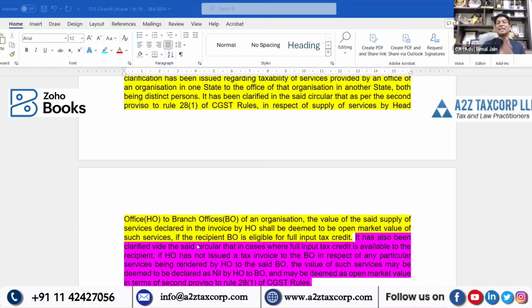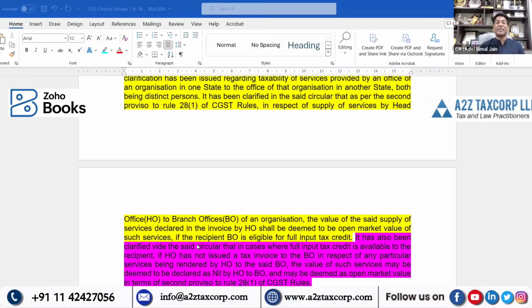Then you can't apply second proviso of Rule 28 Subrule 1. Then we have to go back to that concept of open market value, like kind and quality, Rule 30, which is 110% of cost of provision, or Rule 31 residue method. And when the recipient is not eligible for ITC, then they have to follow the provision accordingly, and corresponding GST charge.